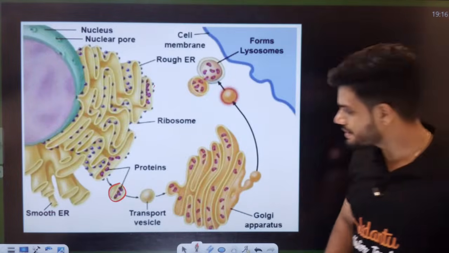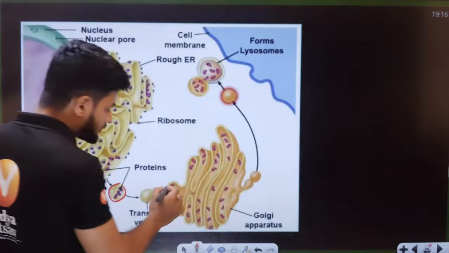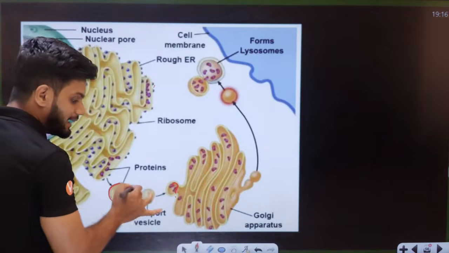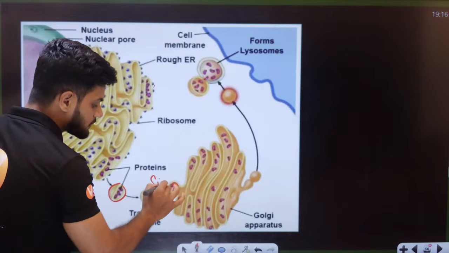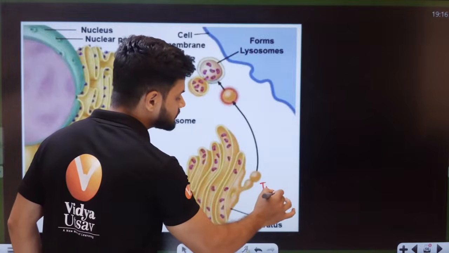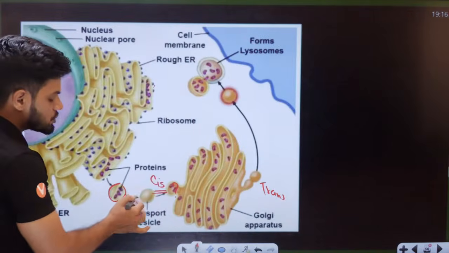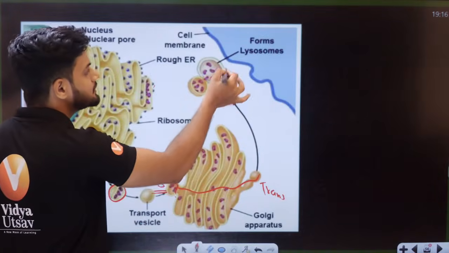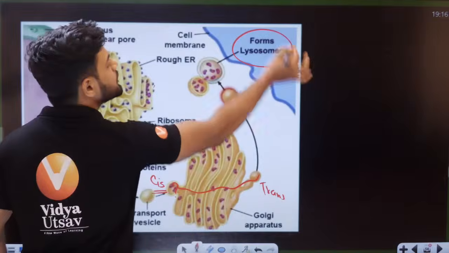Right. Now, students, can anyone tell me which phase this is? Is it the cis phase or the trans phase? The entry is always from the cis phase, exiting from the trans phase. Okay. So the protein produced here undergoes packaging, and the exit is happening here. And this is how the lysosomes come into the picture.